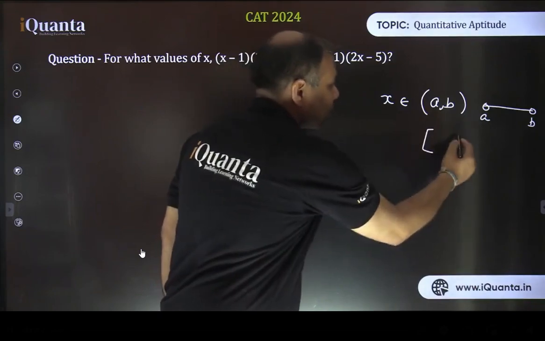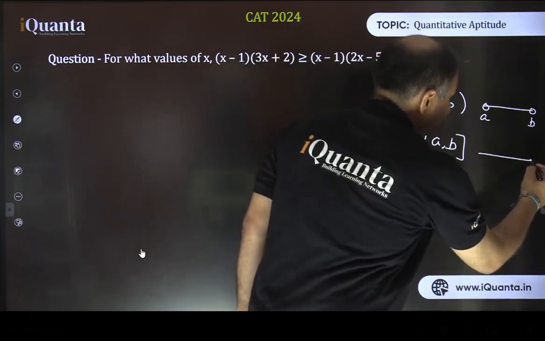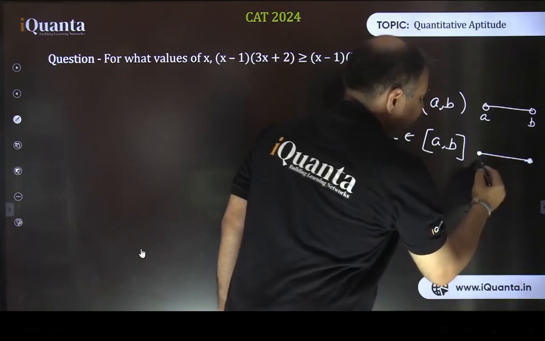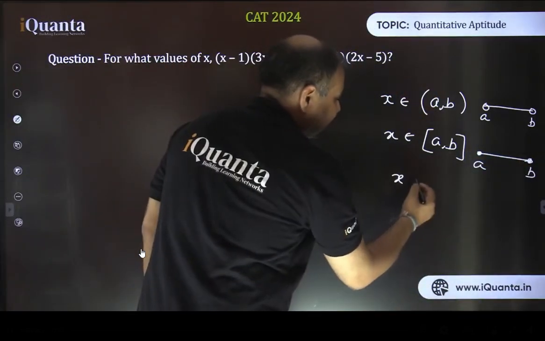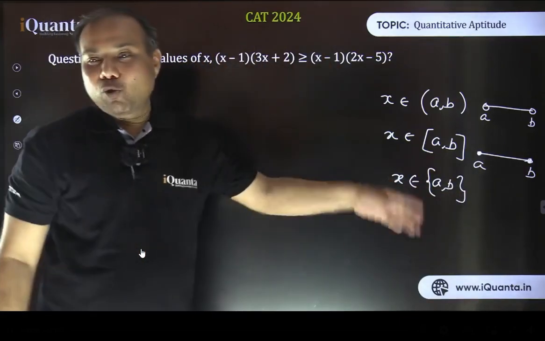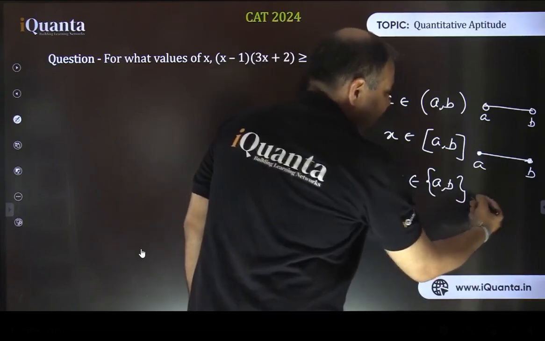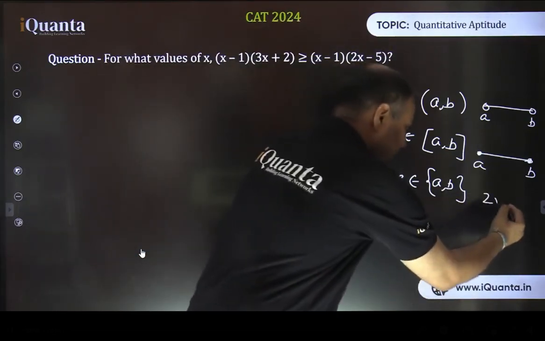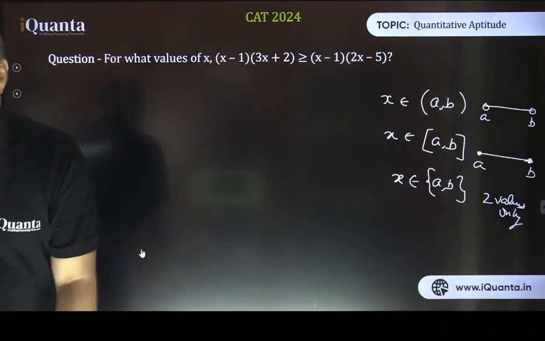If we use square brackets, it is again a range of values from a to b, including the boundary values. There is a third type of bracket, sometimes called curly brackets. This is not a range, it is a set of values. The values are a and b only, two values only. So these are the three different types of brackets.